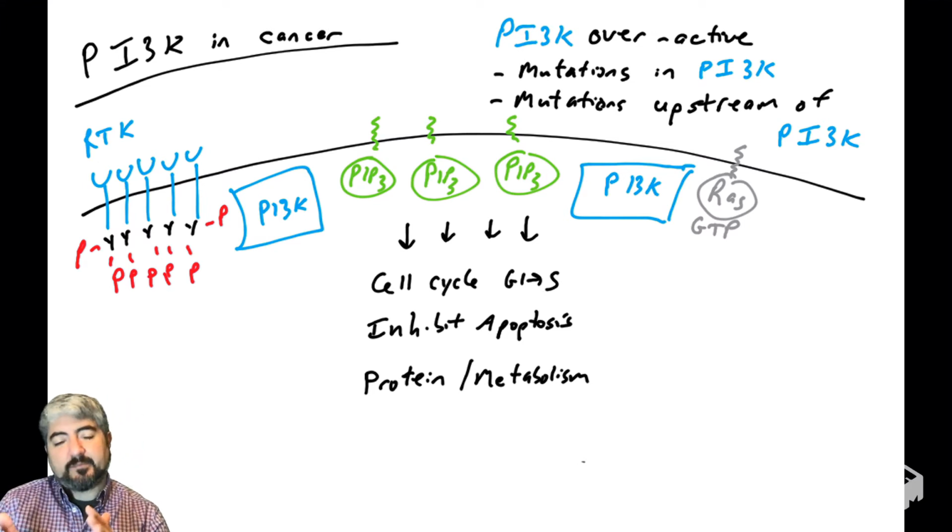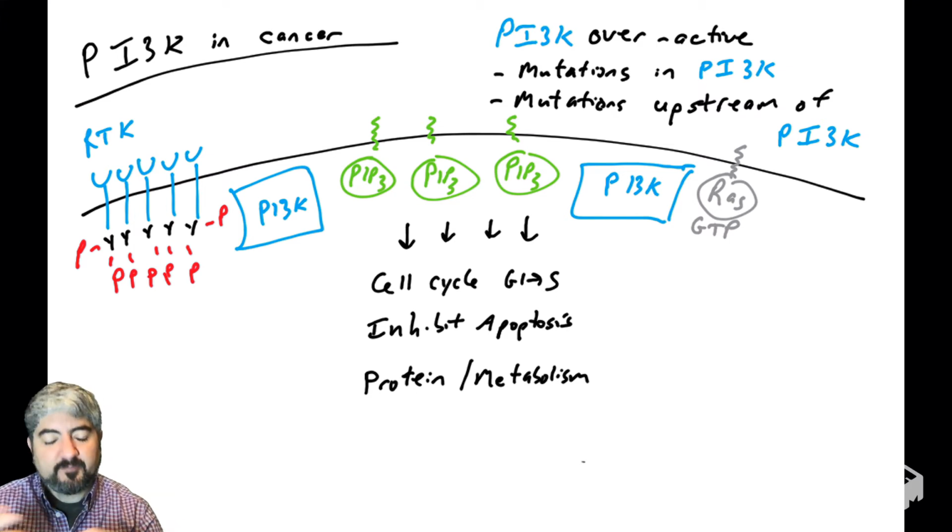So if RAS is mutated and stuck in this pro-growth version where it's always bound to GTP, that could be activating PI3 kinase and causing PI3 kinase to constantly phosphorylate PIP2 and convert it into PIP3. So those are mutations in genes that are upstream of PI3 kinase.